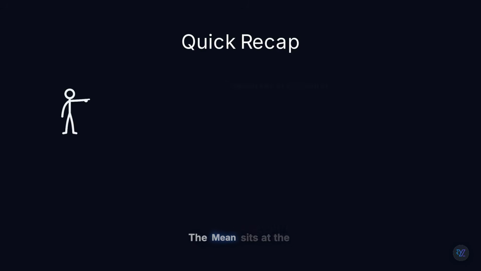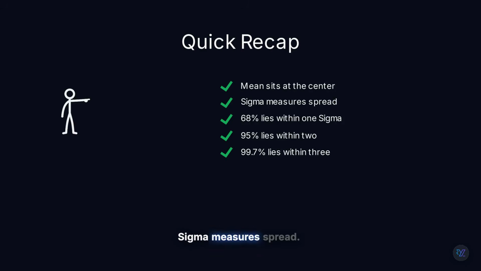Let's summarize. The mean sits at the center. Sigma measures spread. About 68% lies within 1 sigma. About 95% lies within 2. About 99.7% lies within 3. Values far outside are rare.